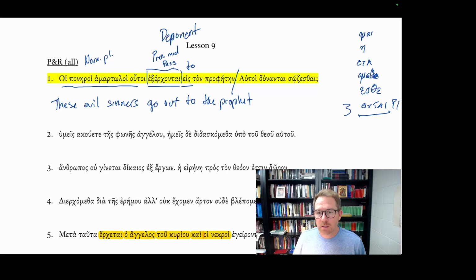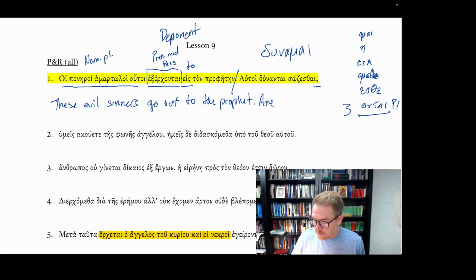Autoi dunantai sozesthai. Notice this is a question. So we have to get, for the second part, a question. Dunantai, able. And like thelo, dunamai, I am able, is like ex erkontai, deponent, I am able. Are these able sozesthai, to be saved?